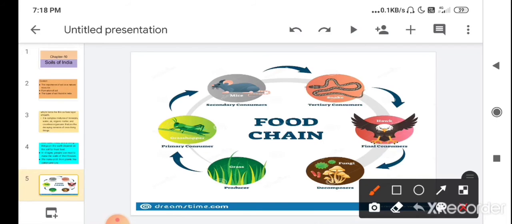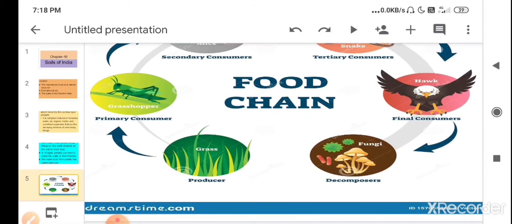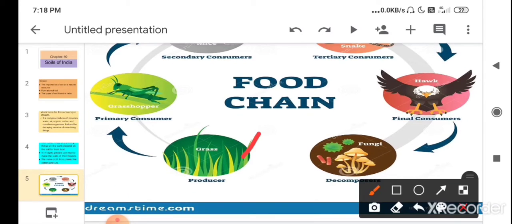Children, this is a picture of a food chain. You know that food chain always starts from the producer, plants. So here the producer, for example, is grass. You know that the producer is able to synthesize its own food. Who makes their own food are known as producers. So you know that the plants or the grass synthesize their own food by the process of photosynthesis. Children, then this grass is eaten by the primary consumer.